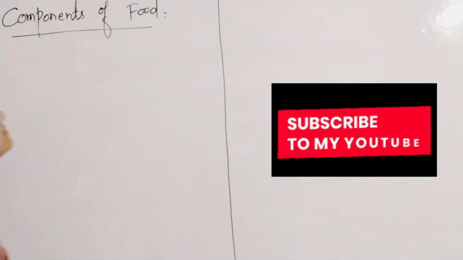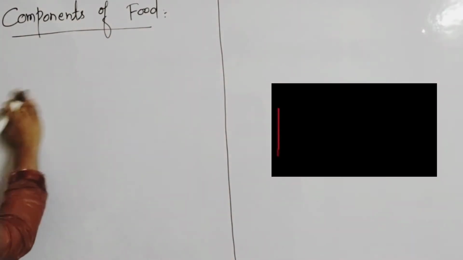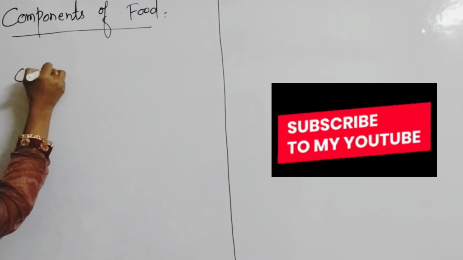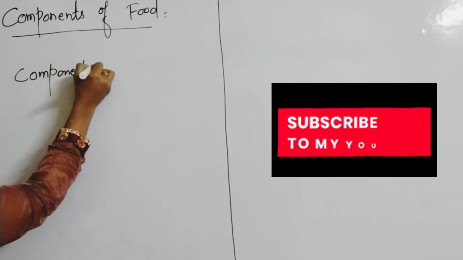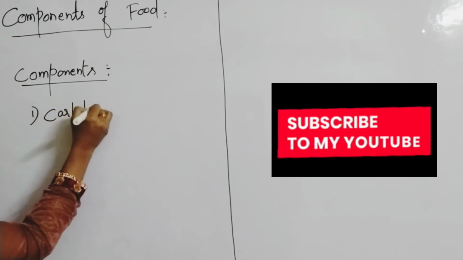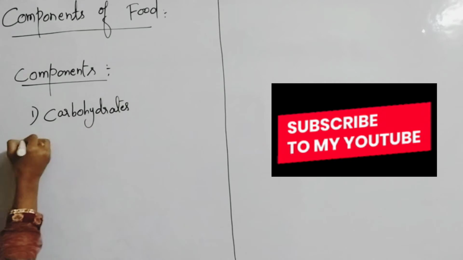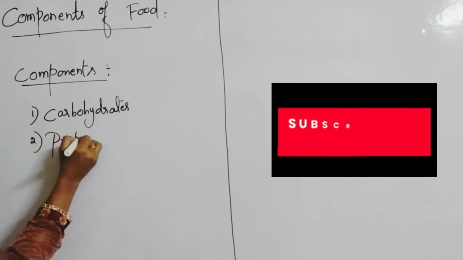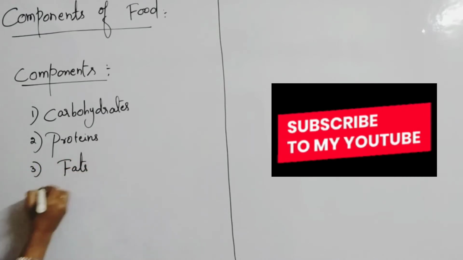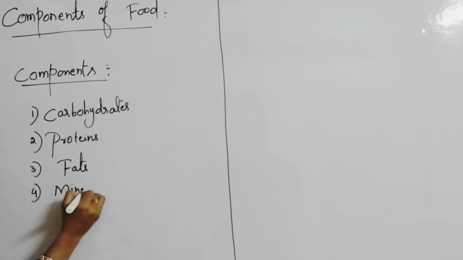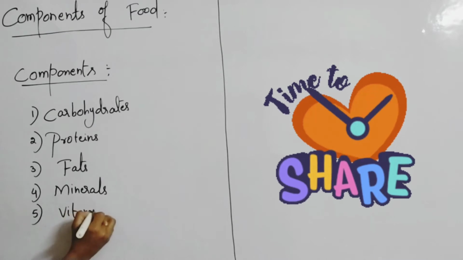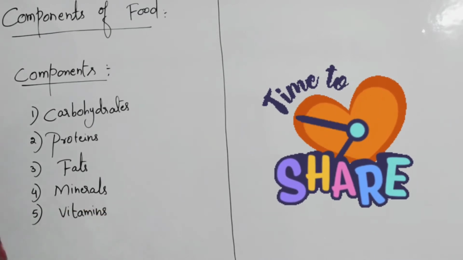Today we are going to learn about different components of food. So what are the different components of food? Food consists of different components like, first one, carbohydrates, proteins, fats, minerals, vitamins. These are the main components of food.